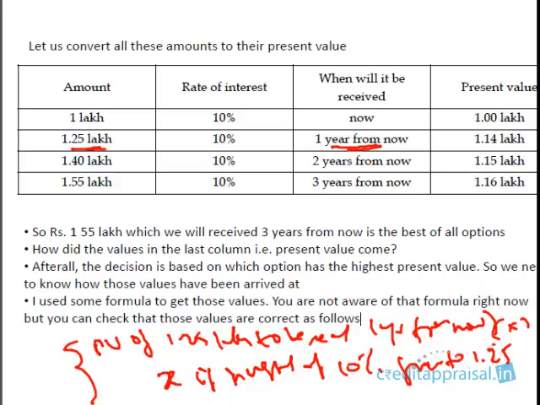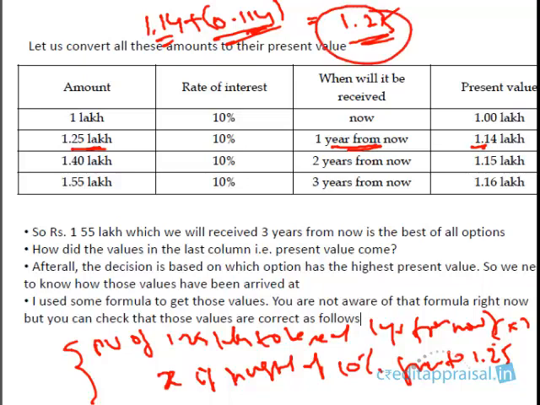So calculate that amount. If you calculate, it's going to be 1.14 lakhs. If you invest 1.14 lakhs for 1 year, how much interest is it going to give you? 0.114. This is the interest at 10%. So this is the principal, this is the interest. Add up both and you get 1.25. So the present value of 1.25 lakhs to be received 1 year later is equal to 1.14 lakhs.